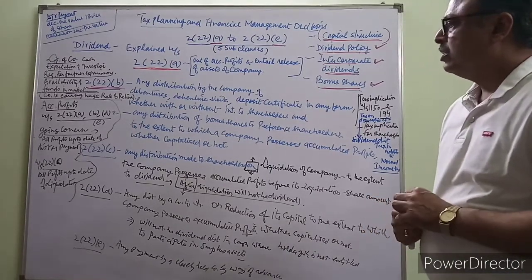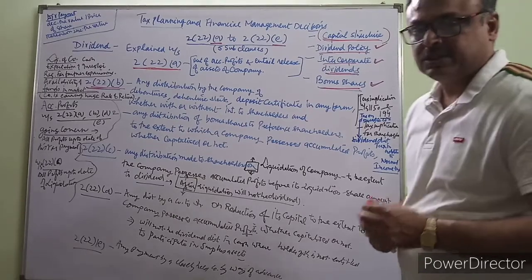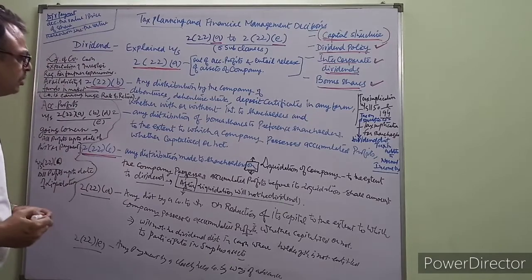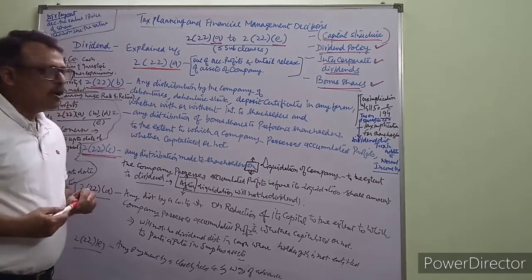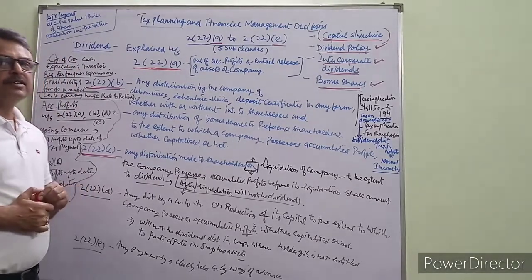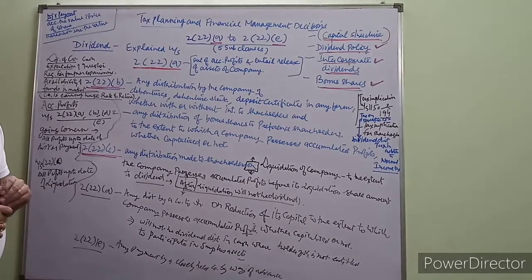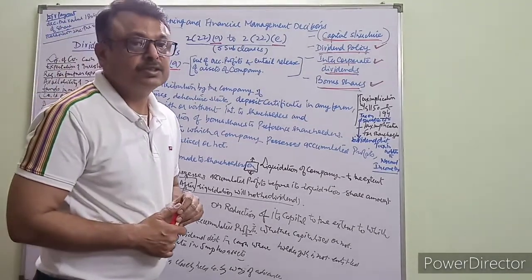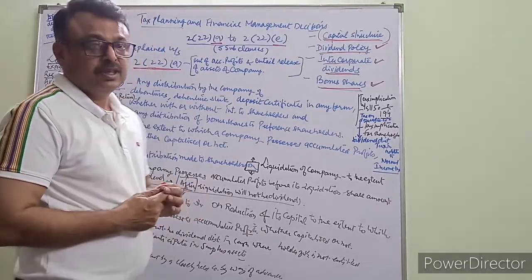Now section 2 subsection 22 subclause C. Any distribution made to shareholder on liquidation of the company. Here the company is not a going concern, that is, distribution on liquidation.